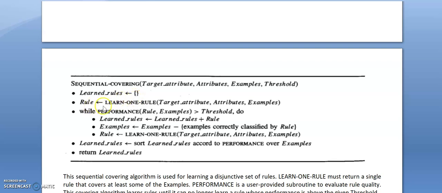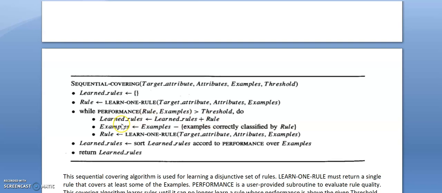Now in order to learn a rule, we pick a single rule using the target attribute and the training examples. If the performance of this rule with the given examples is greater than some threshold, that is the accuracy, you can take the threshold as the accuracy parameter, then this rule can be included in the list of learned rules.